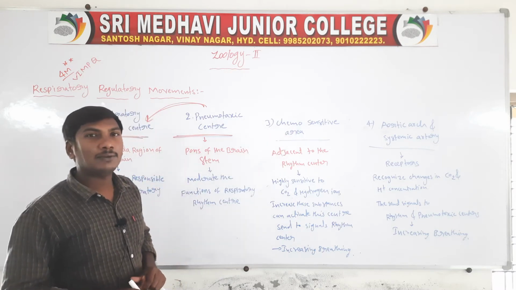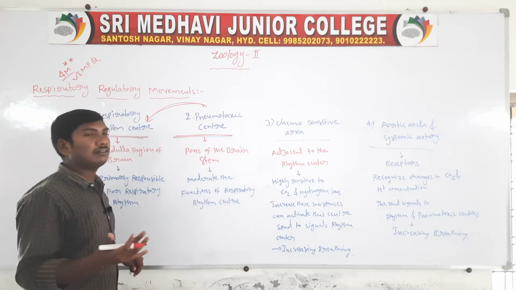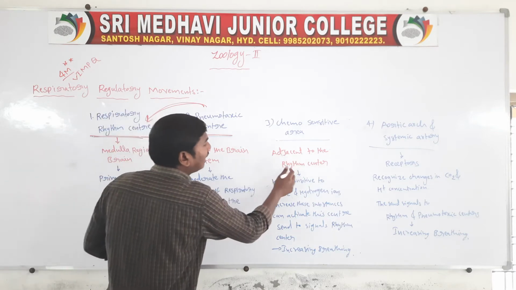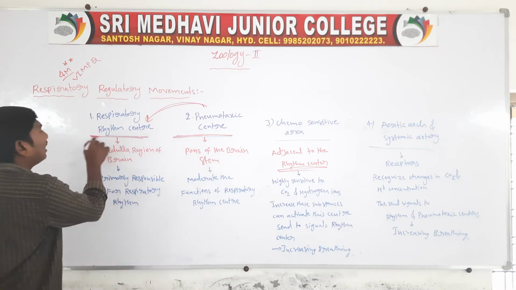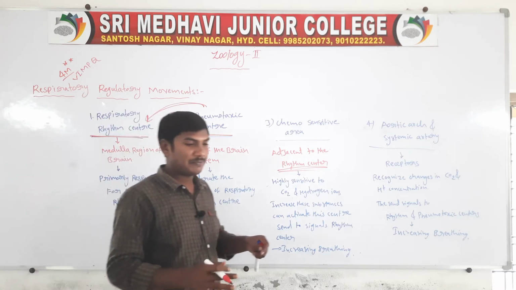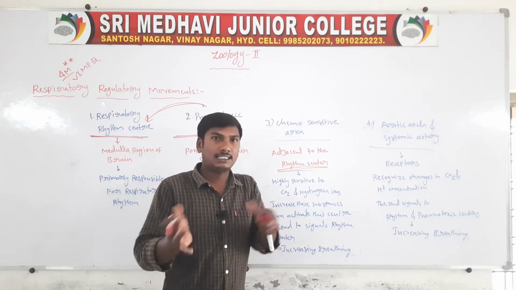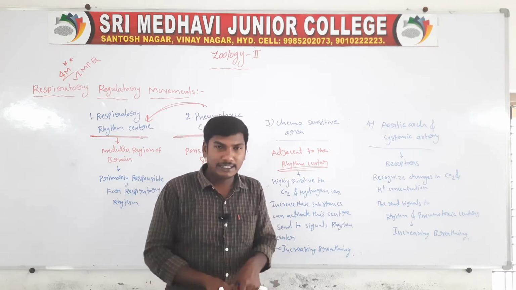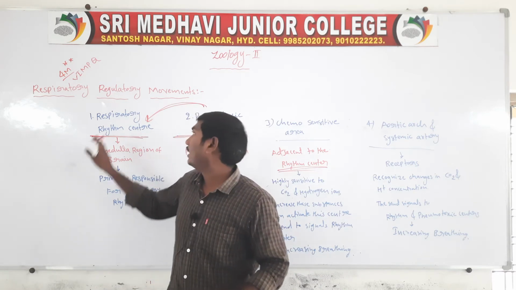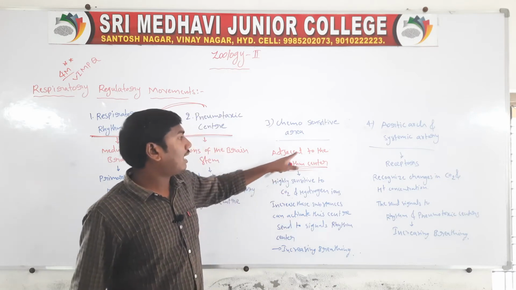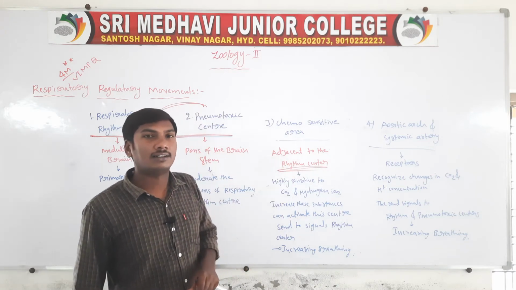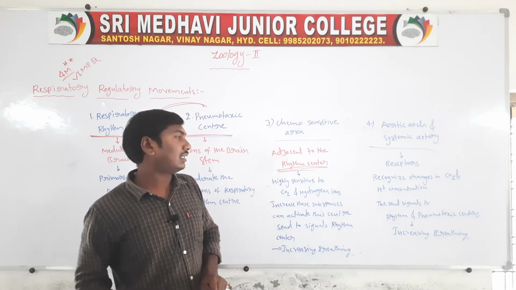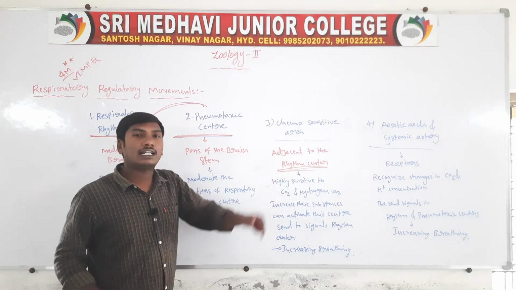Next one, third one, chemosensitive area. They are located adjacent to the rhythm center. Adjacent means near, nearby, or at the sides of the rhythm center.